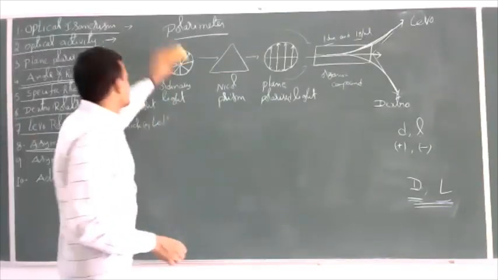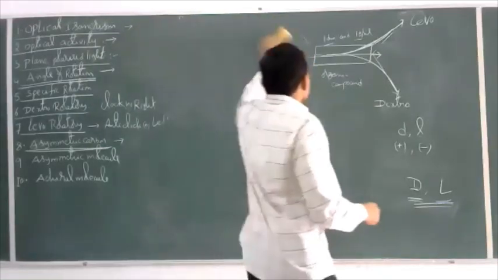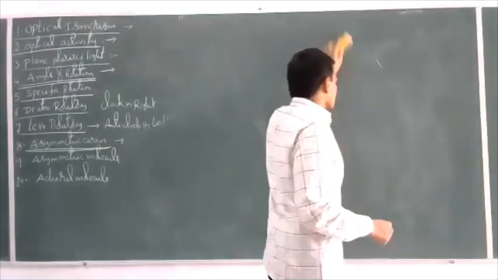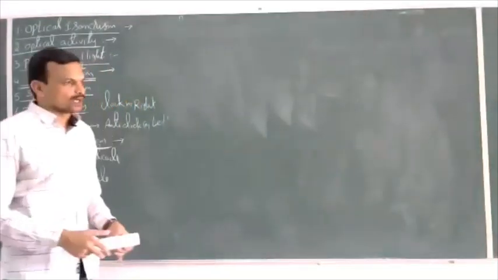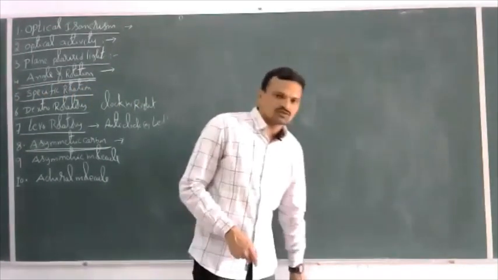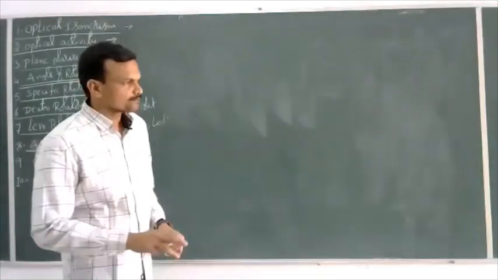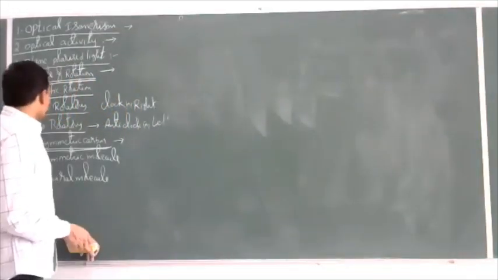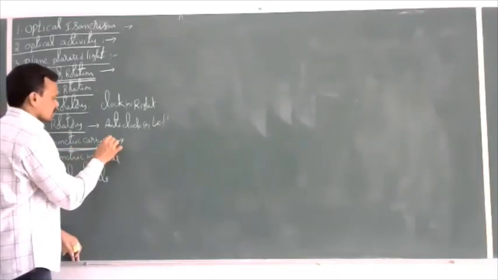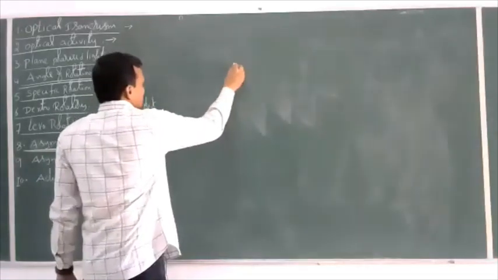Asymmetric carbon. Now let us see how to predict whether a compound is optically active or optically inactive. By using a polarimeter we can predict whether a given compound is optically active or inactive. But how to predict theoretically whether a given compound is optically active or inactive? For a compound to be optically active, the compound should contain an asymmetric carbon atom. Then what is asymmetric carbon?